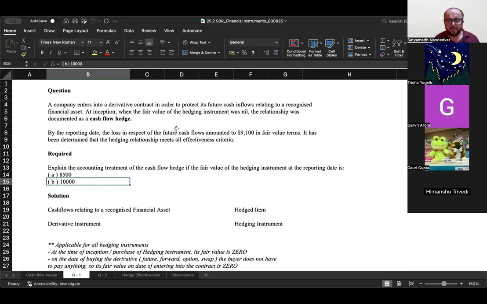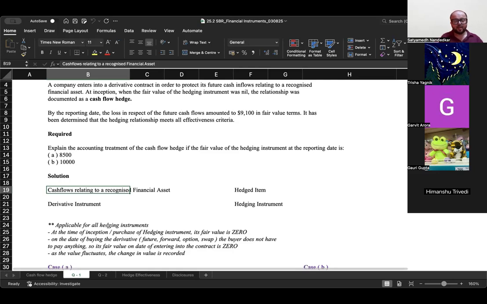ठीक है, अब आपका hedged item क्या है? The hedged item is cash flows relating to the recognized financial asset. आपका hedging instrument क्या है? The derivative instrument is your hedging instrument. अब what is the loss in the value of the hedged item? The loss in the value of hedged item is 9100. Okay, now what is the gain in the value of the hedging instrument?